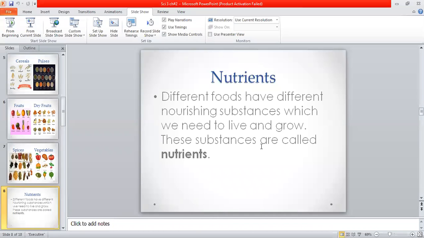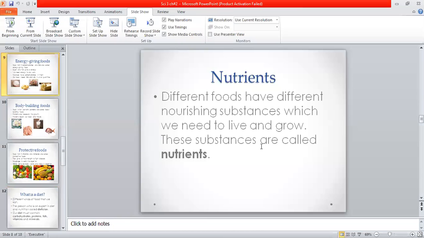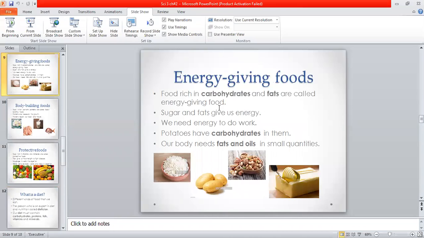And we must eat the food in the right proportions, meaning in the right quantity. So next is energy giving foods. What are the energy giving foods? Foods that are rich in carbohydrates. Carbohydrate is an essential part of the nutrients, and fats are also a basic part of your nutrients. The foods that are rich in carbohydrates and fats are known as energy giving food.